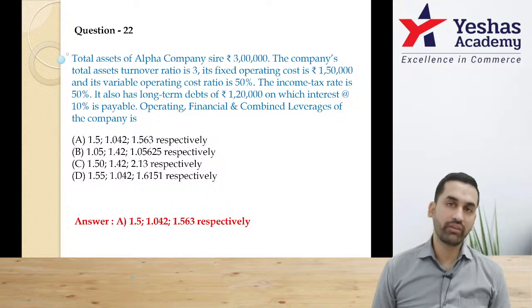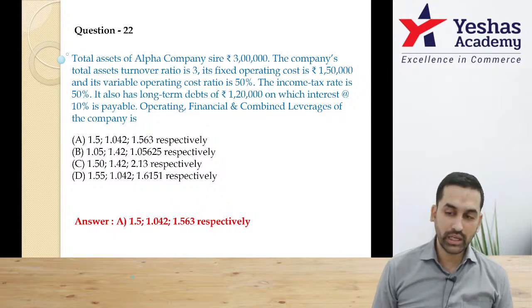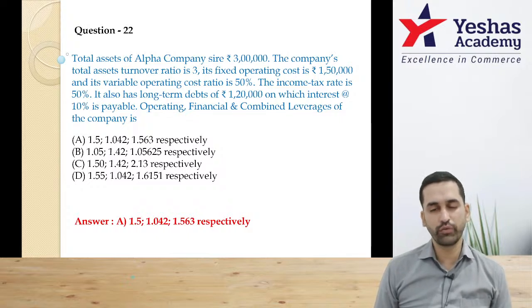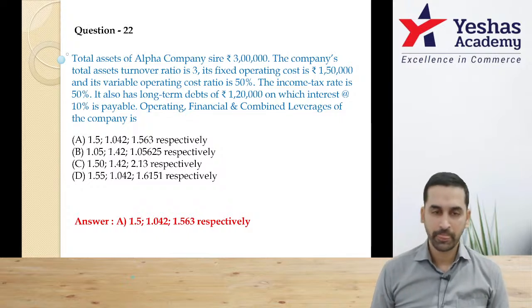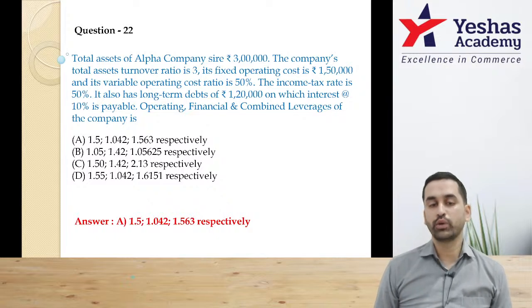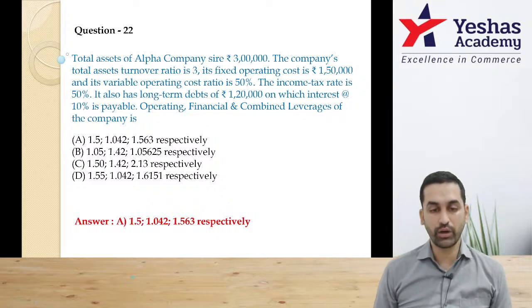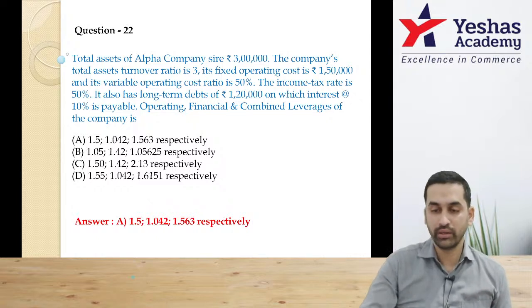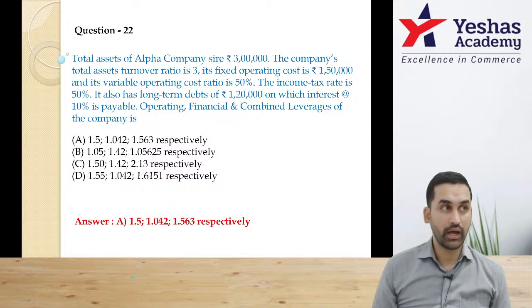Now you don't have to even do combined leverage. Only option A has the correct combination of 1.5 and 1.042. I think the final answer should be option A. Are you with me, everybody?